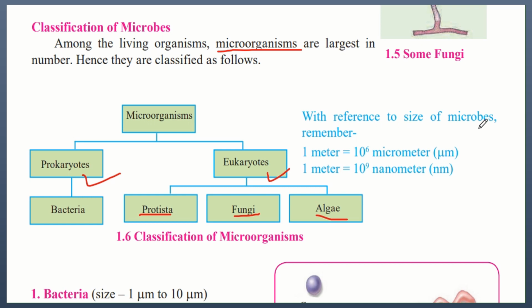With reference to size of microbes, remember 1 meter is equal to 10 raised to 6 micrometer, and 1 meter is also equal to 10 raised to 9 nanometer. So how we have meter, centimeter, millimeter, there is also micrometer and nanometer. So when you compare these, 1 meter is equal to 10 raised to 6 micrometer, that is 1 followed by 6 zeros. 1 meter is equal to 10 raised to 9 nanometer. That is 1 followed by 9 zeros.